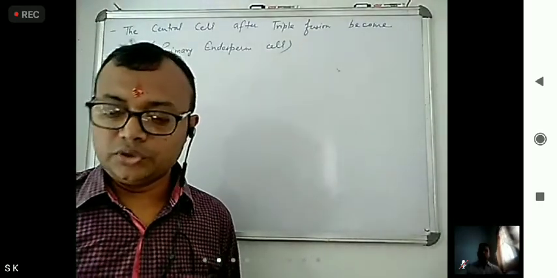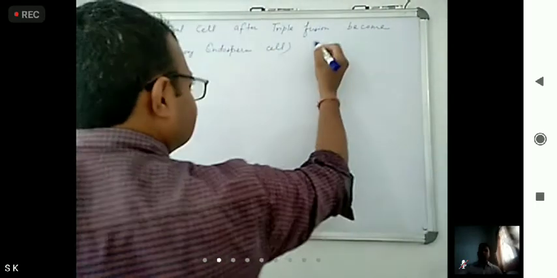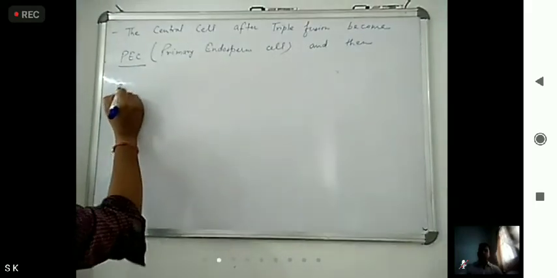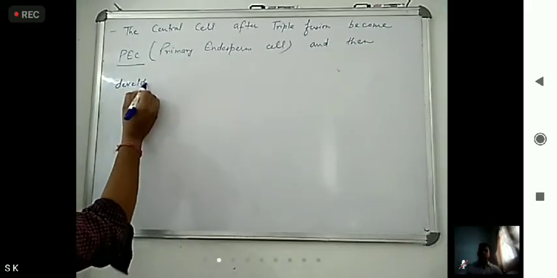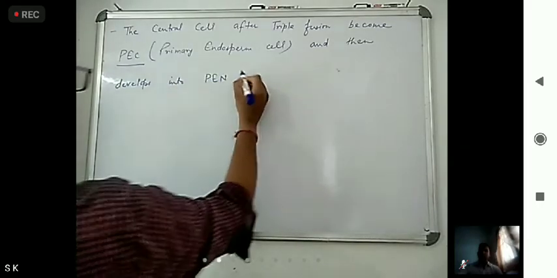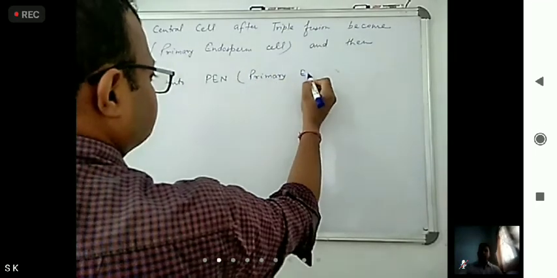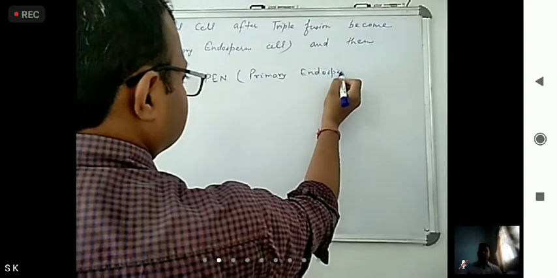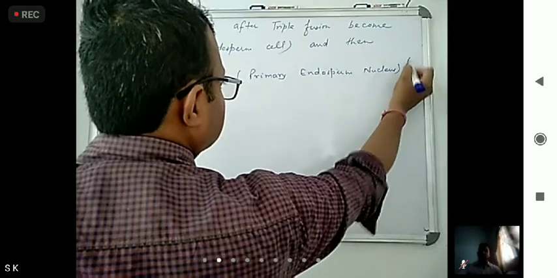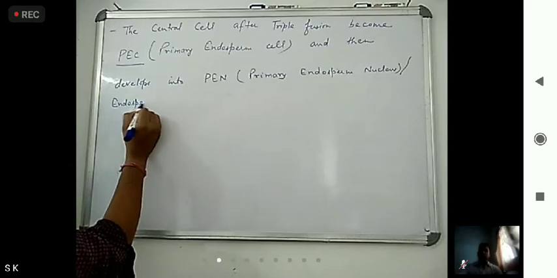PEC, primary endosperm cell, and then it develops into PEN, primary endosperm nucleus, or simply they are known as endosperm.